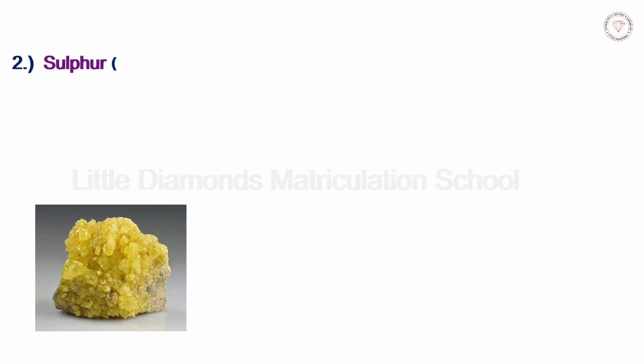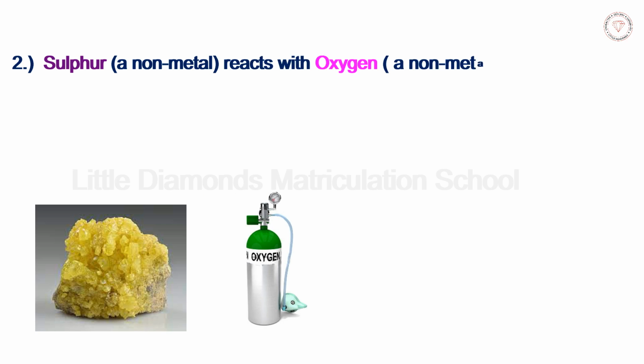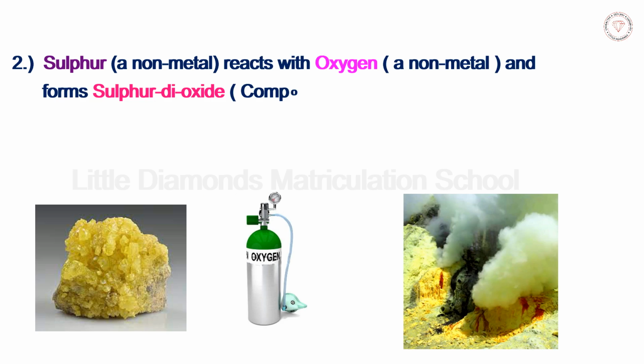Sodium and chlorine are the elements and they form sodium chloride, the compound. Example number 2, sulfur, a non-metal, reacts with oxygen gas, a non-metal, and forms sulfur dioxide, a compound, which is also a gas. S plus O2 gives SO2. So here sulfur is the solid, oxygen gas. These two elements combine to form the compound sulfur dioxide, which is a gas.